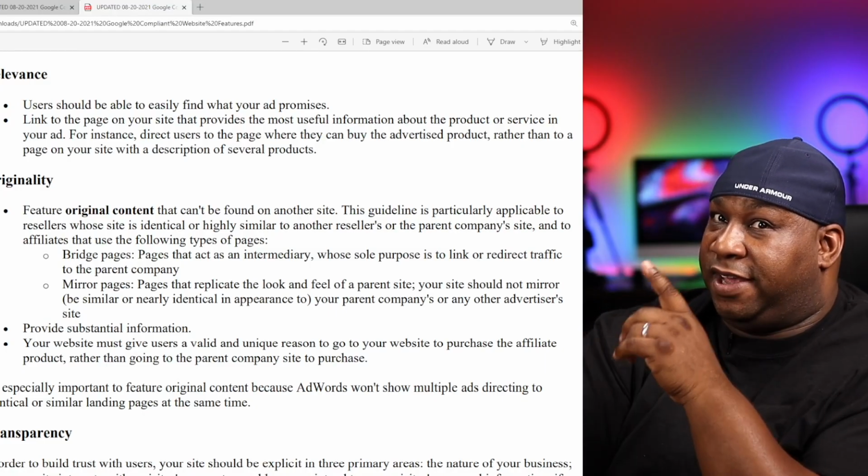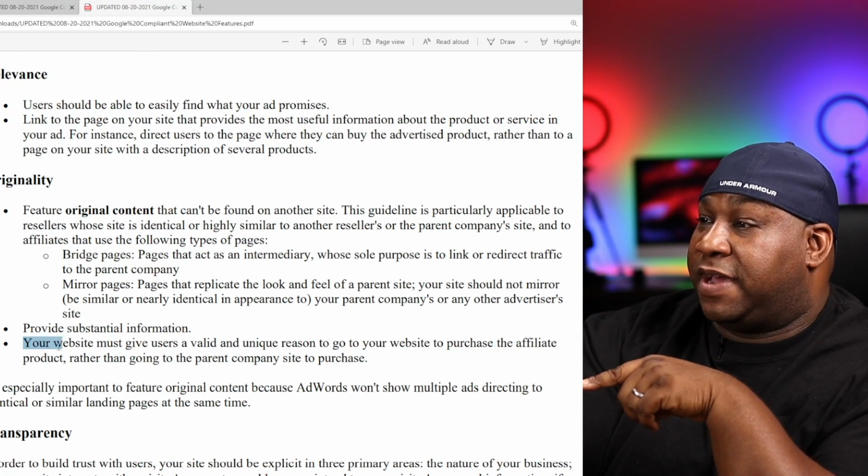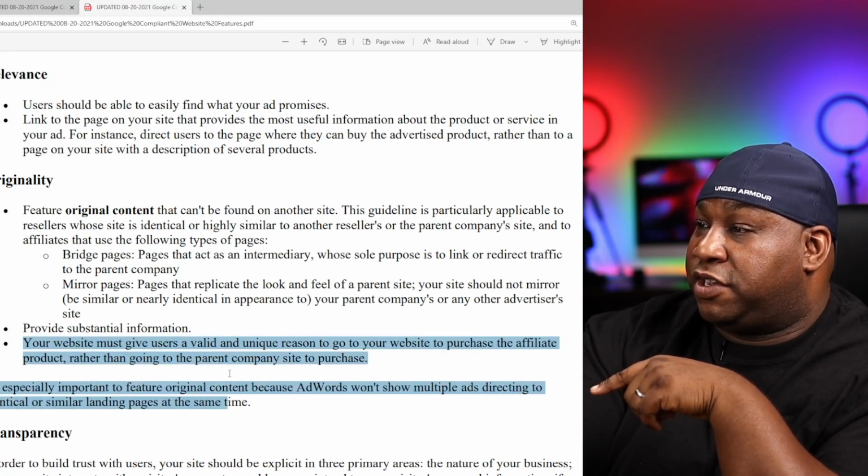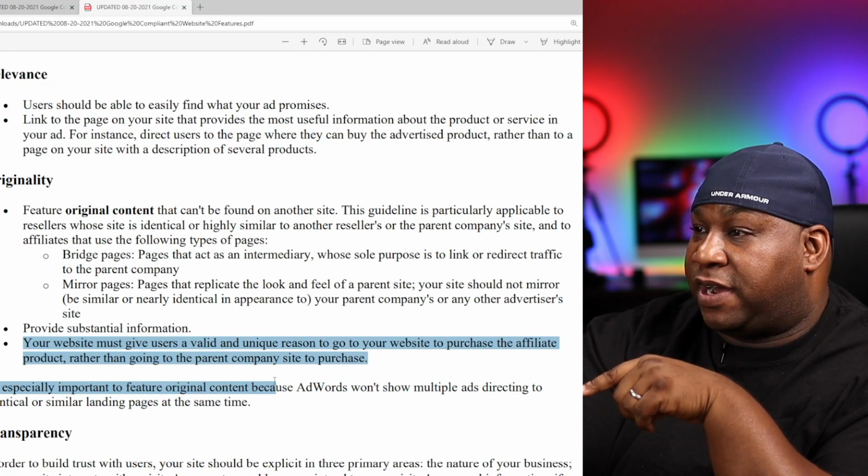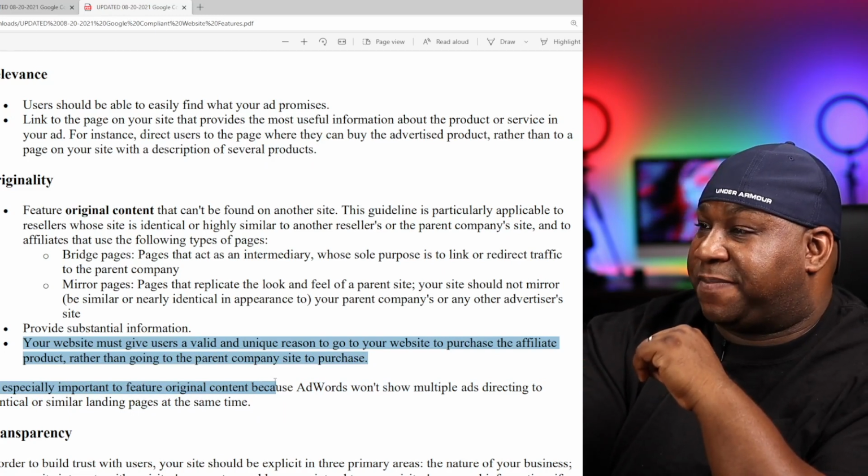With numbers like that, you absolutely need to transform and not listen to this bad advice on how to advertise on Google Ads. But the most important part is up next. This section here: your website must give users a valid and unique reason to go to your website to purchase the affiliate product rather than going to the parent company site to purchase. What that means is this: you must provide such an awesome website and experience and an offer that is so much better than the parent company site that people that are looking for that product or service would rather go to you to buy the product than to go to the parent company site.